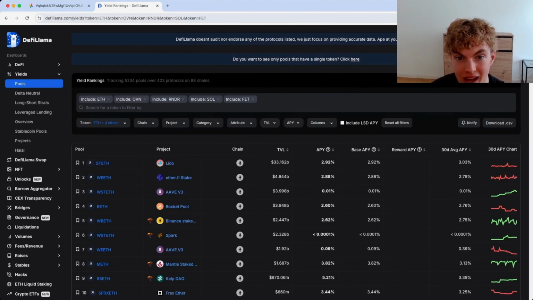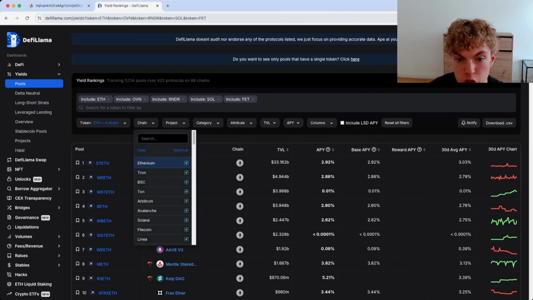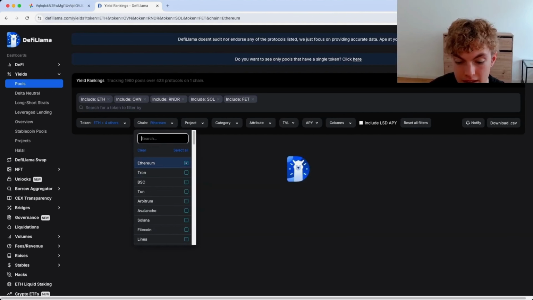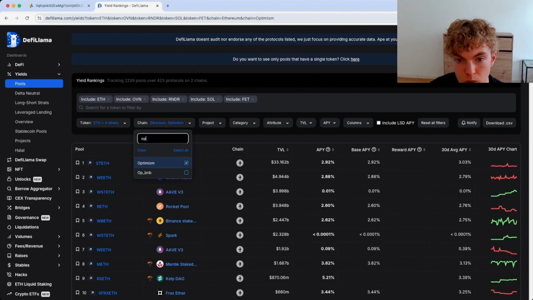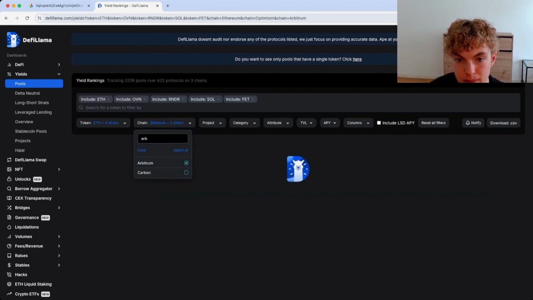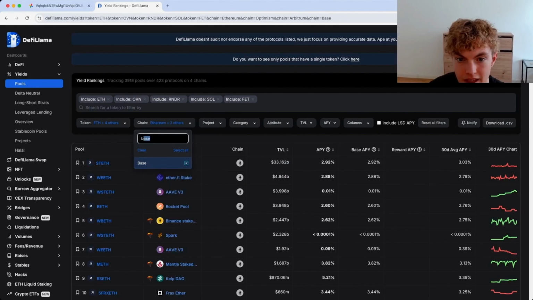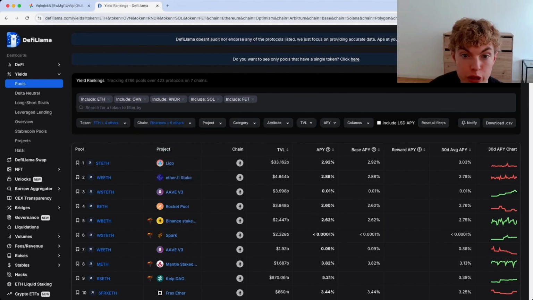As you can see off the bat, there's about 5,234 pools, which is a lot, and that would take a while to sort through. Me personally, I don't care too much about what network I'm on, but I usually like to be on the Ethereum network and the Optimism network here, as well as the Arbitrum network, as well as Base. Here we go. And then I'll do Solana and Polygon. I guess I'll add this one as well. So look, now we're already at 4,786 pools. So we scratched off over like 300, 400 pools.